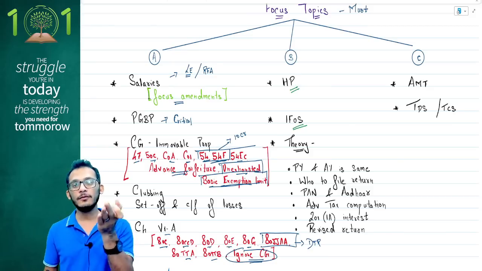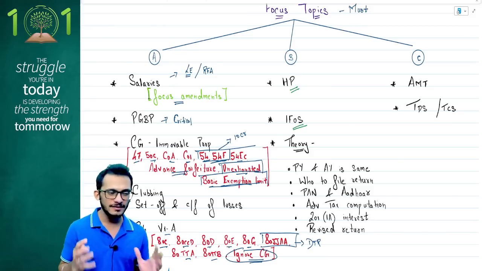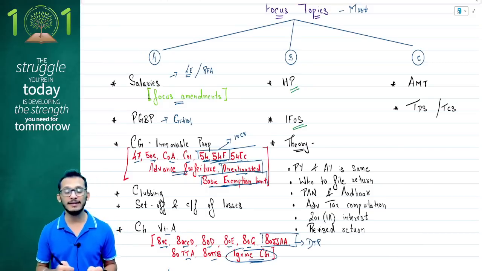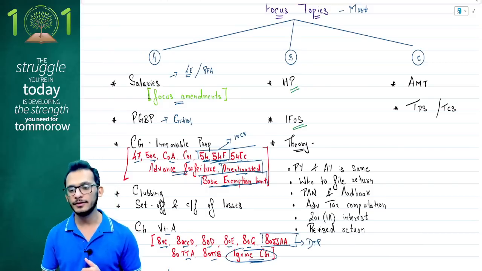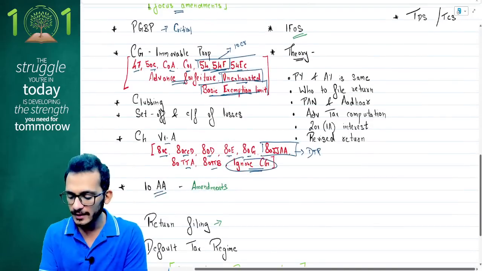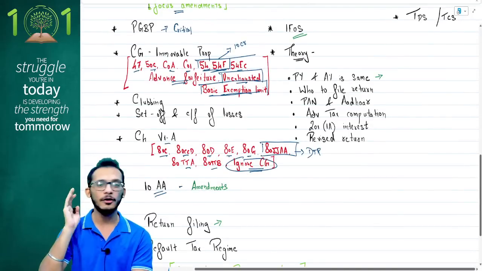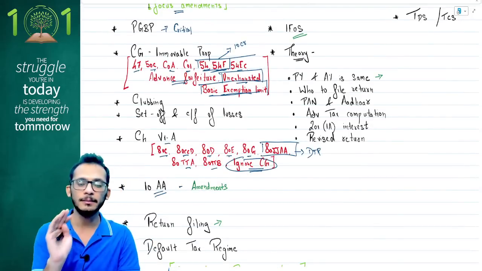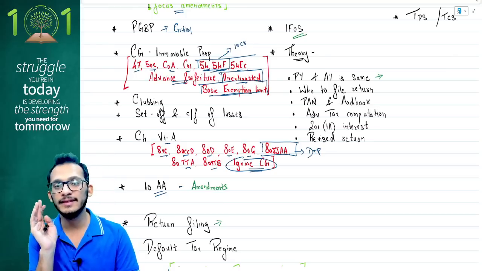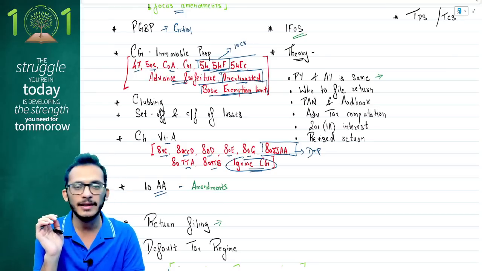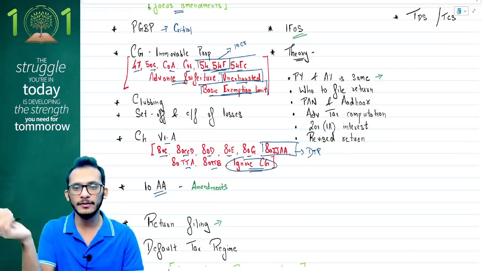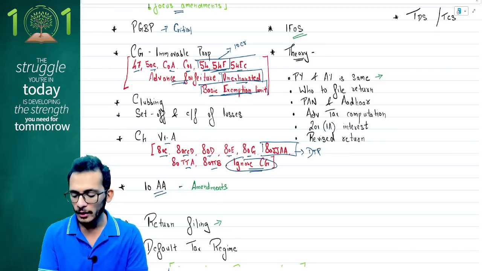Let me give you an idea of what kind of theory questions ICI can expect. There is a very limited kind of theory which ICI has in your study material. Therefore, I've already listed down the theory items which you need to pay attention to. Yes, first is your previous year and assessment year being the same. For those who have gone through my class, we would have discussed a Vijay Mallya example. This is the one theory question which ICI tested in May 24. In September it was not tested. So again, if they want to check, they can check it in Jan 25. Second, who and all can file a return?